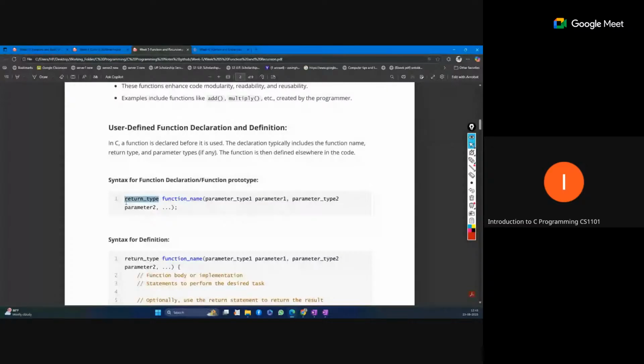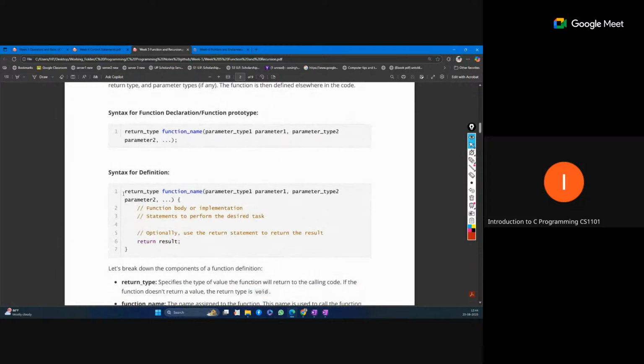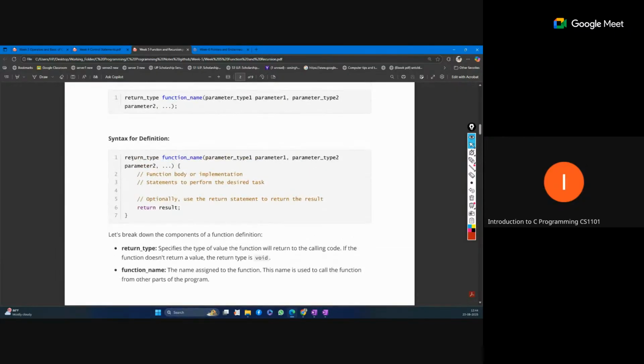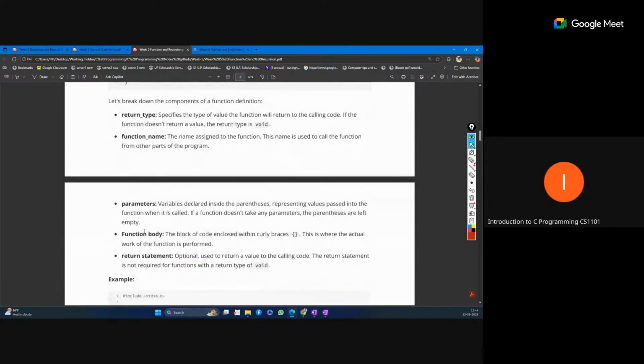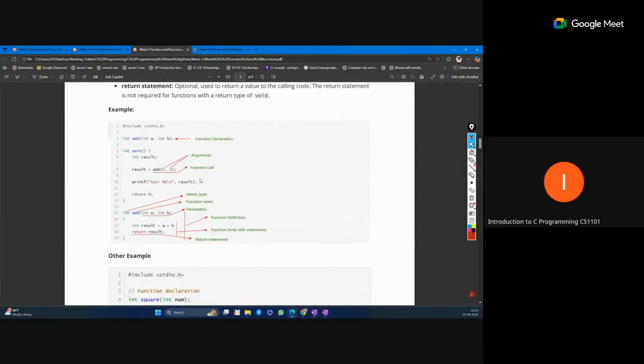Return type: if you want to return something from the function, you have to mention what type of value will be returned, so you have to define that type. Then the function name, and then you have to define how many parameters you require for that function, what type of value you want to pass as an argument. So you have to give the variable name as well as the type of that variable. This is the overall structure: function definition, then body and return. If you are not required to return anything, just mention void. Like this, all the pointers are given, and we call it like this. So here you can see we have mentioned.